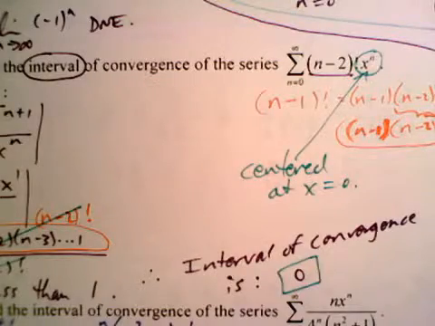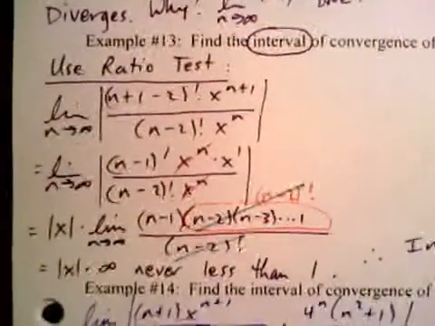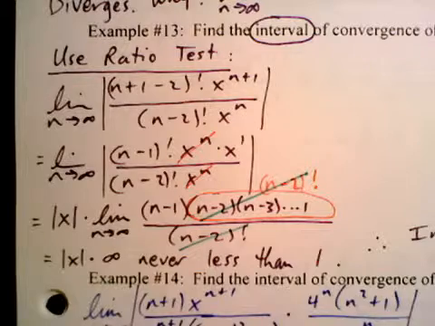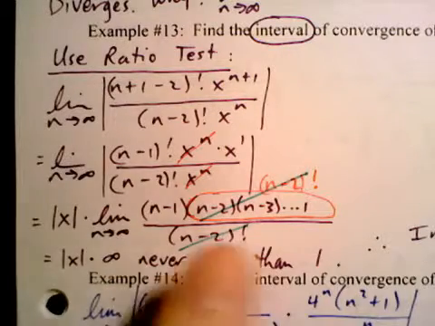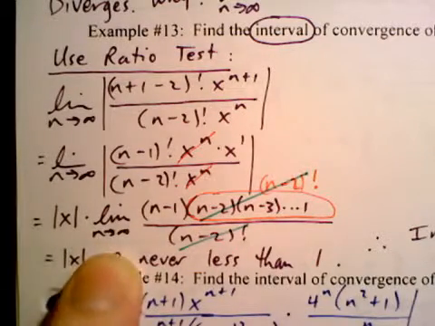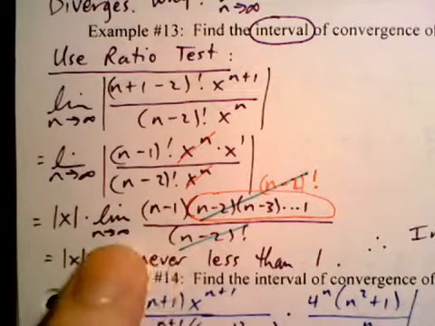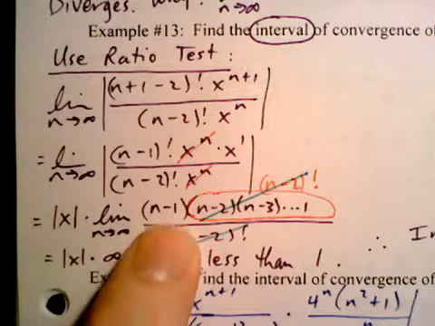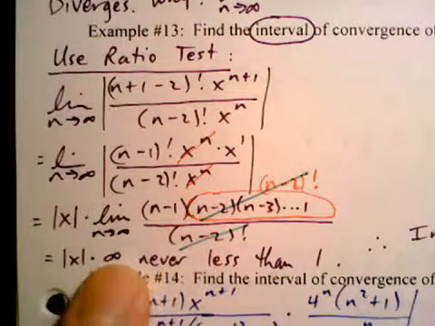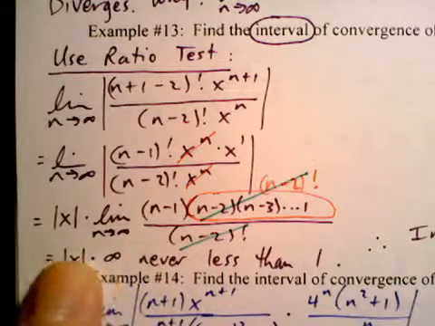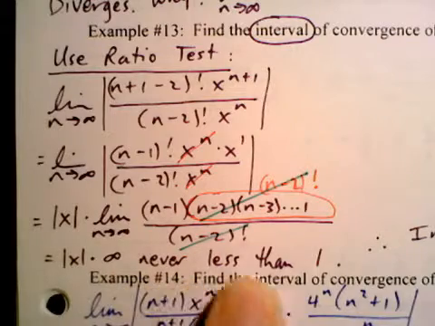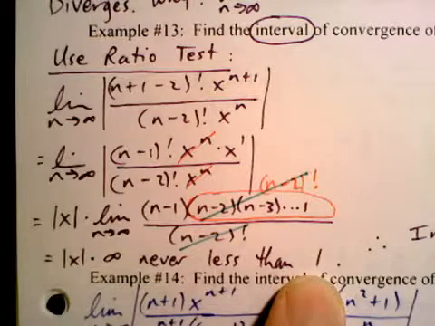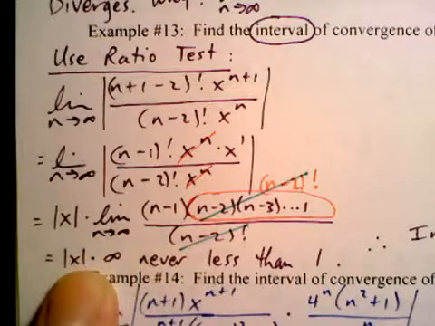Let's use the ratio test. When you use the ratio test, you get the absolute value of x times the limit as n approaches infinity. This only has an n up here, so you get absolute value of x times infinity, and that's never less than 1. So sometimes you do actually get that.